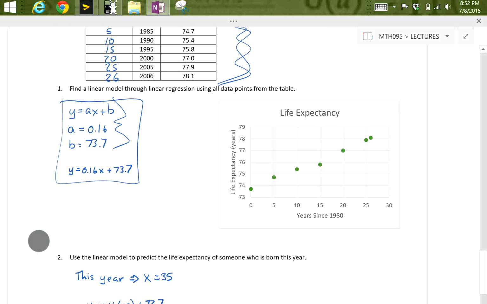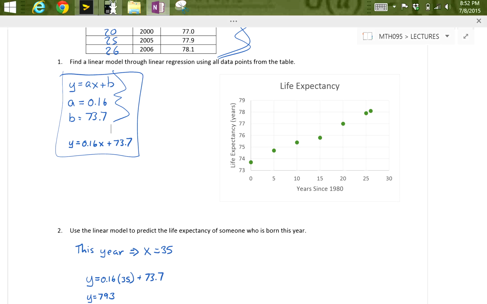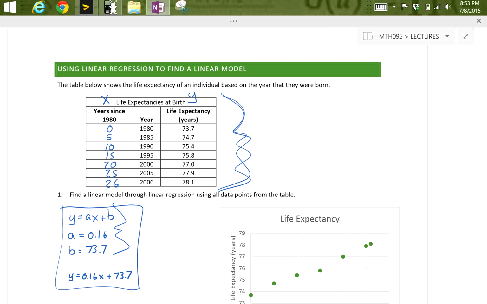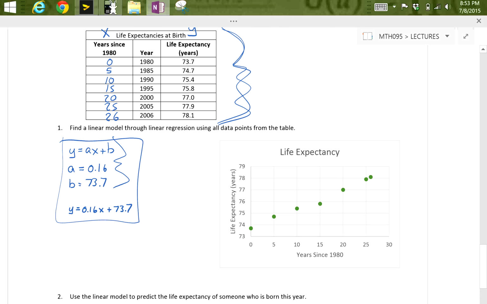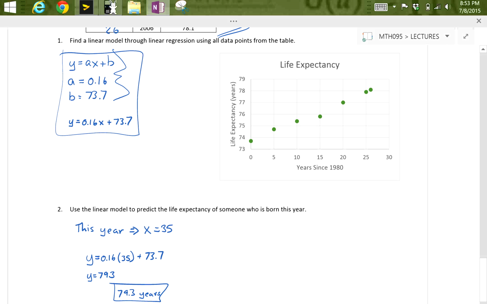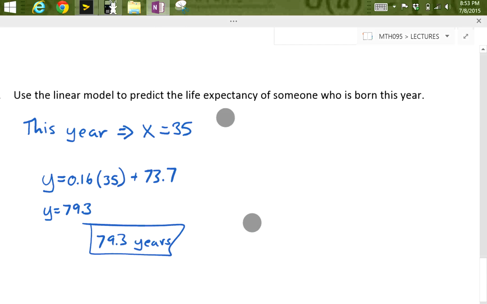Lastly, we're asked to use this model to answer a question. Use the linear model to predict the life expectancy of someone who is born this year. This year for us is 2015. Our years start in 1980, so for us that's 35 years. I'm going to let x, which is years since 1980, be 35. Plugging 35 in for x, I solve this and end up with a y value of 79.3. So if a child is born this year, our model is predicting that they will have a life expectancy of 79.3 years.